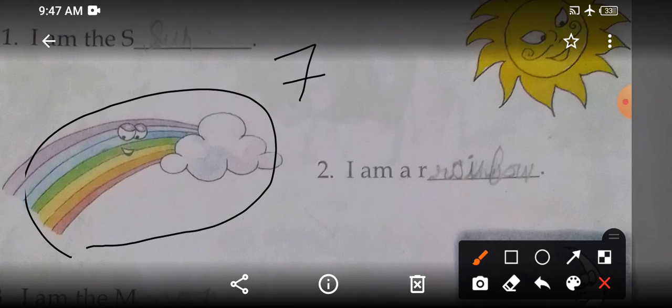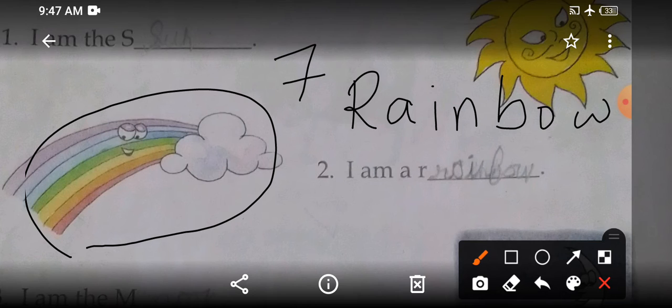I am a rainbow. So what is the spelling of rainbow? R-A-I-N, rain, and you have B-O-W, bow. Okay, here R is already written. You will write A-I-N-B-O-W. I am a rainbow. How many colors does a rainbow have? A rainbow has 7 colors. Okay.